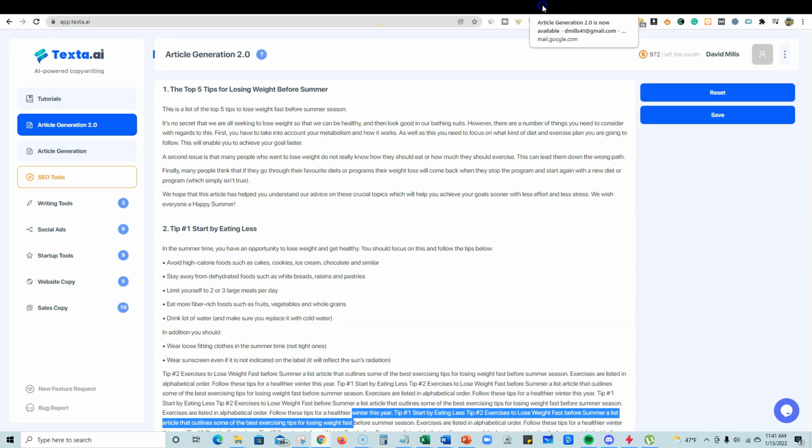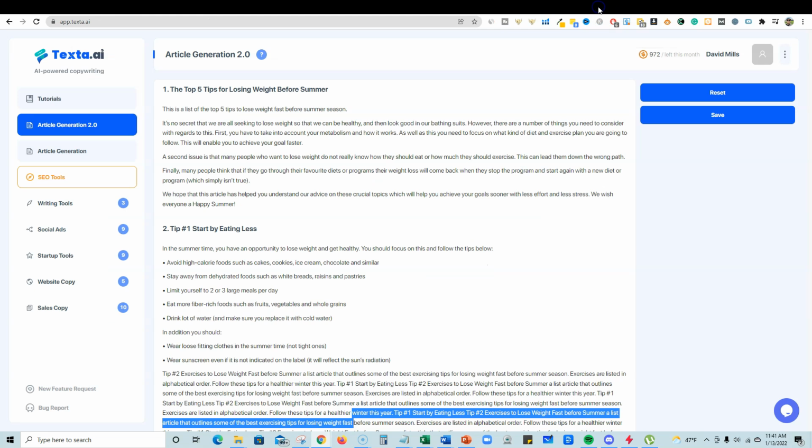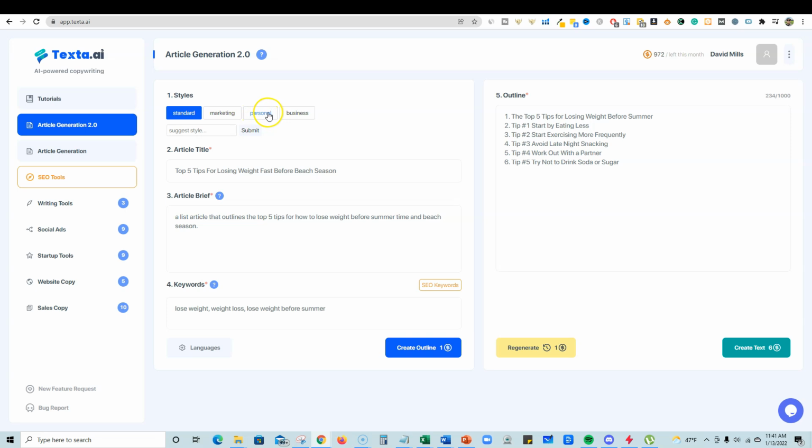Like they said in the email over here, enhanced introductions, developed a logical flow between paragraphs, and added styles. I'd have to check the other styles out. I guess I'll just do one more quick test. Let's reset, and I want to say personal. Let's try personal, and I don't really know the difference between marketing and business, but let's see. I'm just going to load the exact same thing. We're going to say personal, and create outline. It's going to create an outline for us.